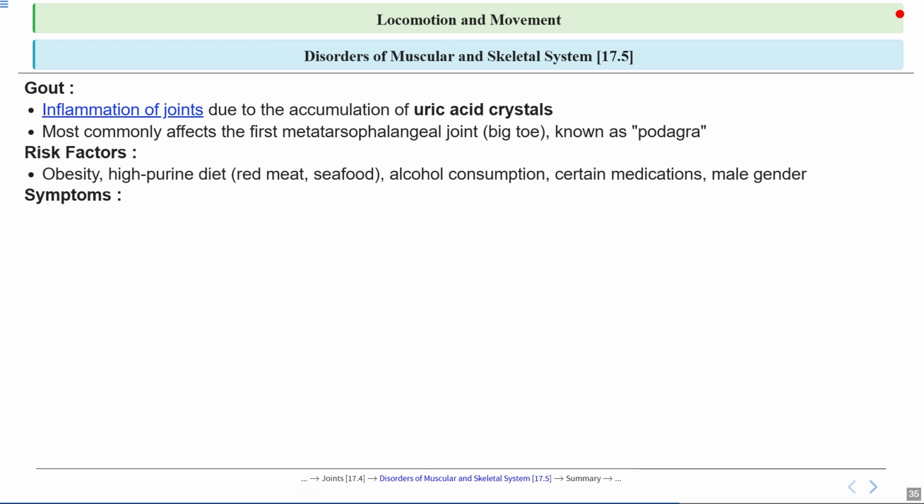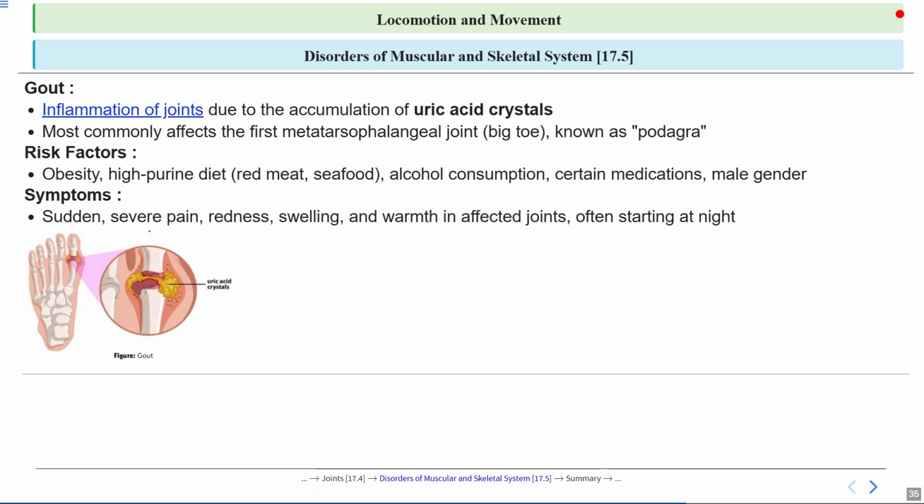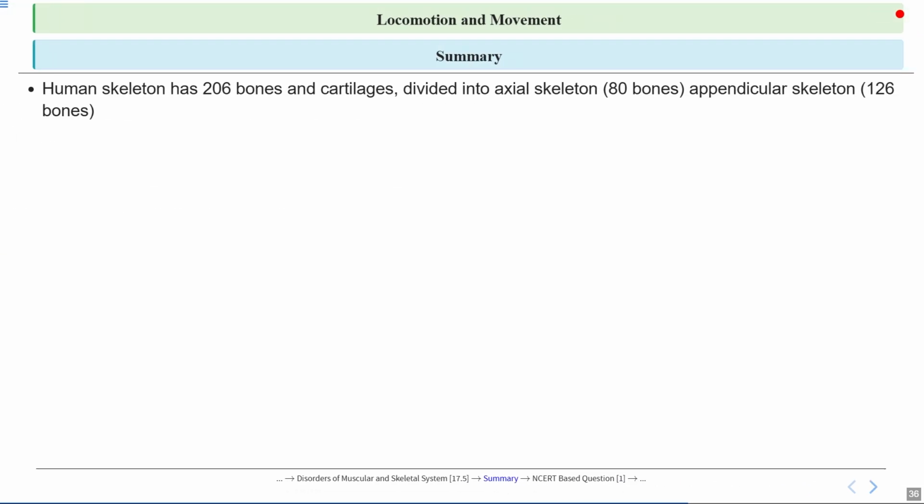Now let's talk about symptoms. Gout attacks usually come on suddenly, often at night, and cause severe pain, redness, swelling, and warmth in the affected area. So you can imagine waking up with your toe feeling like it's on fire, and that's how intense the pain can be. So it is characterized by sudden severe pain, redness, swelling, and warmth in the affected joints, often at night. Now that covers the basics of gout: what it is, where it happens, and who is at risk.